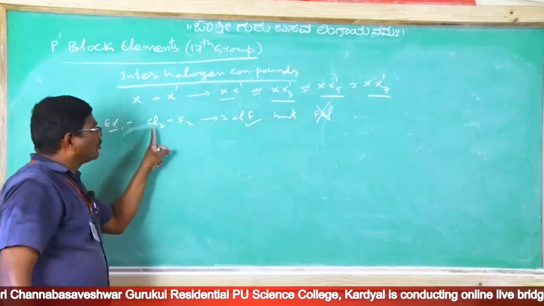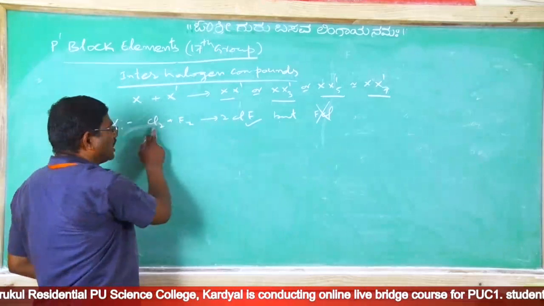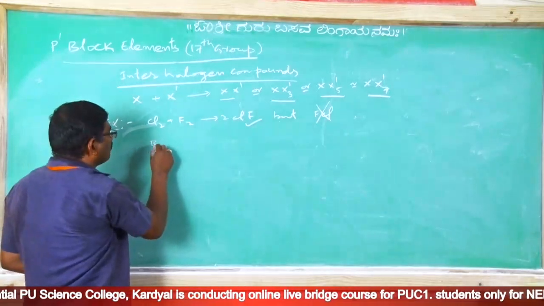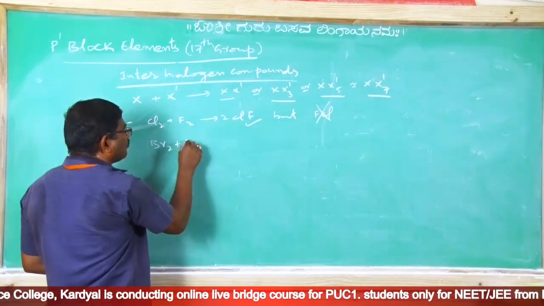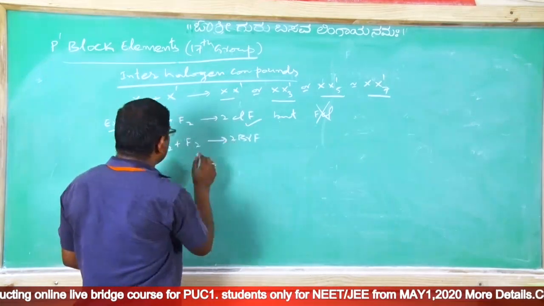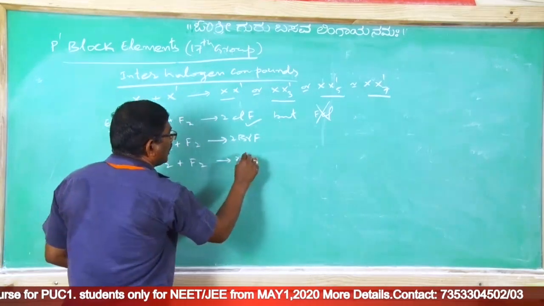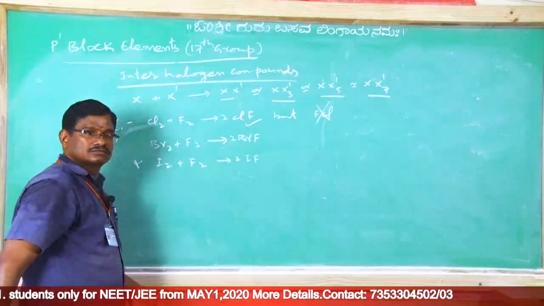Thus, in interhalogen compounds, when chlorine reacts with fluorine it gives ClF in equimolar ratio, or when bromine reacts with fluorine it converts into BrF, and iodine reacts with fluorine to give IF. Clear?